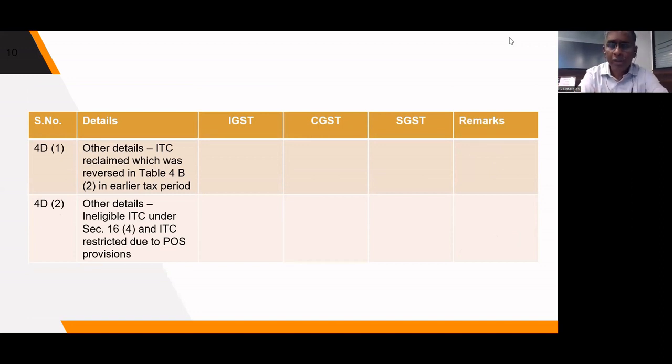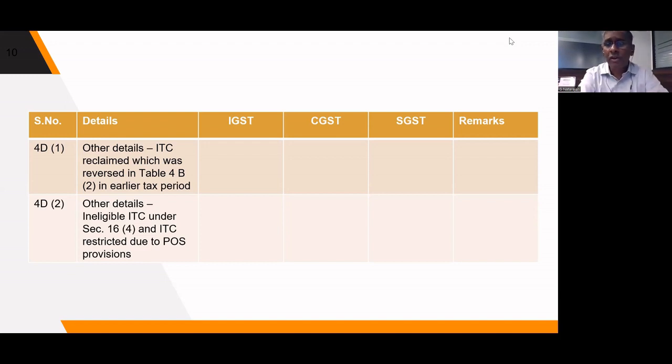And 4D2, ineligible credit on account of 2 reasons. One, where the place of supply is in a different state. It's a CGST, SGST, but place of supply is not in the state where we are registered. So that amount has to be shown in 4D2. And apart from that, wherever the credit cannot be taken due to lapse of the time limit, that also has to be shown. This will not lead to reversal because these two amounts are not already part of 4A. It is not auto-populated at all. So this is for the purpose of information. It is for the purpose of control and verification by the department. So these are all the various changes which have been introduced.